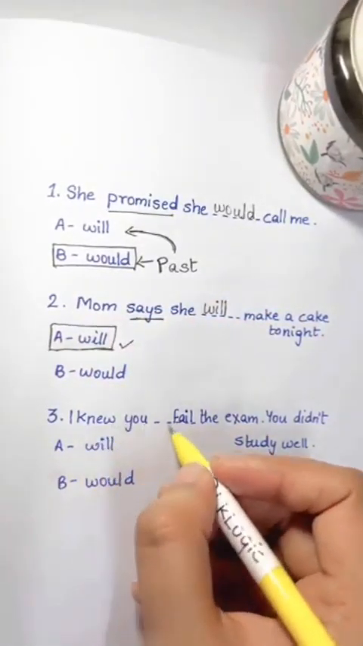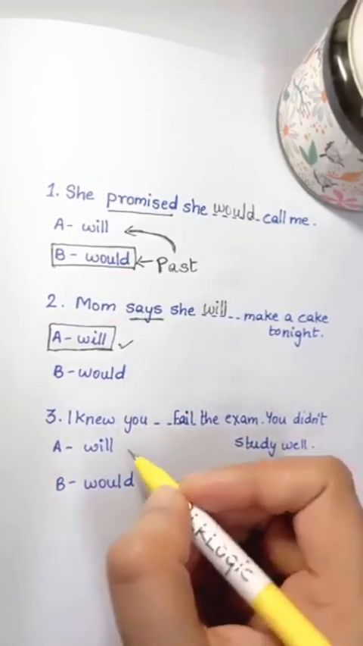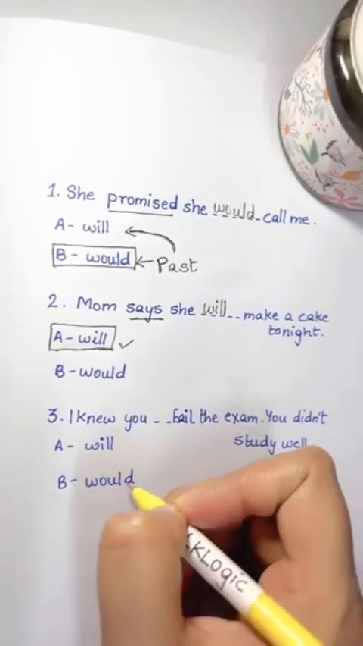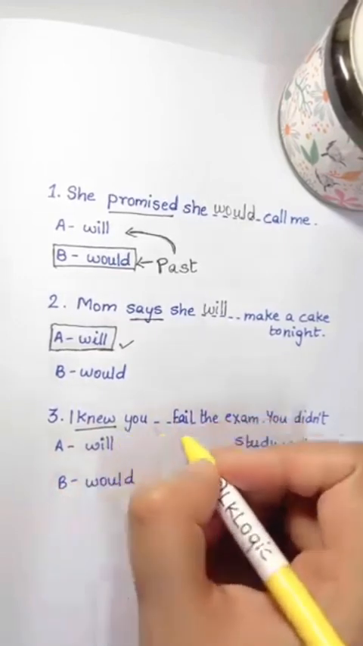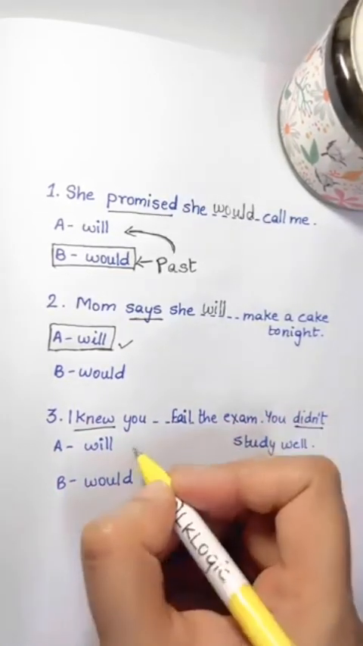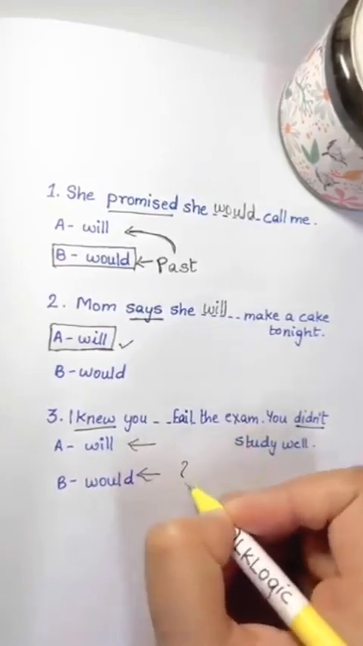You answer this one. I knew you blank fail the exam. You didn't study well. Will or would? Note that knew here is the past of know. And here we have didn't. That is also past. So what's the answer? Let me know in the comments.